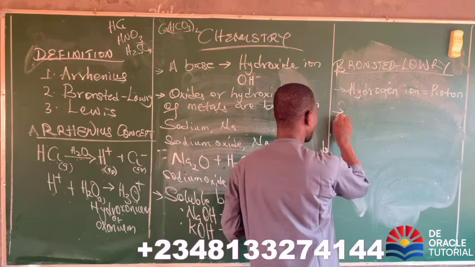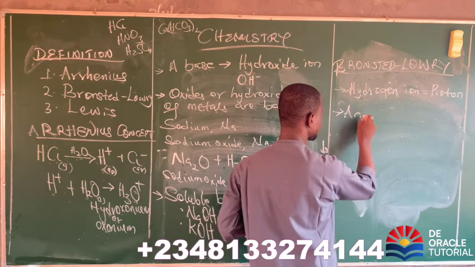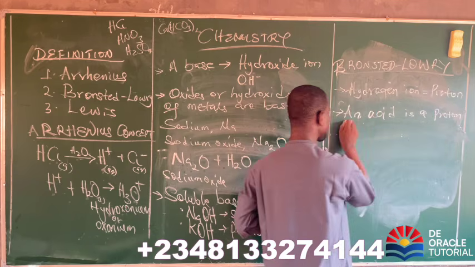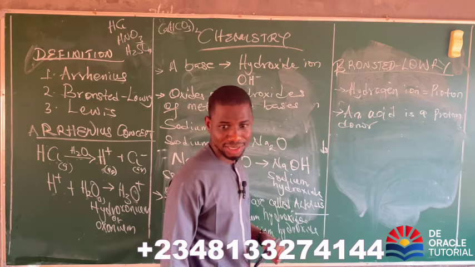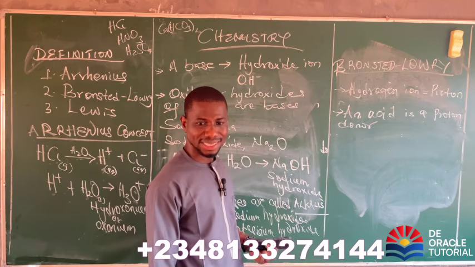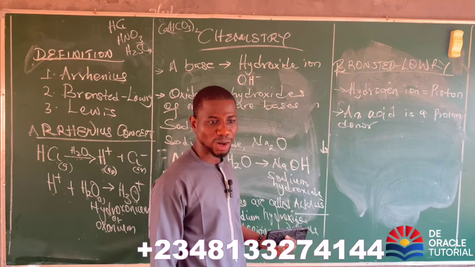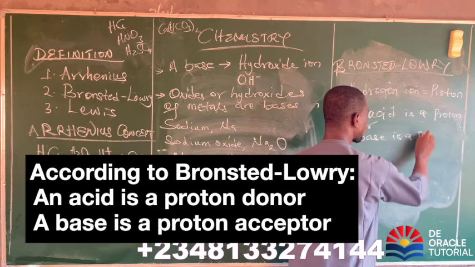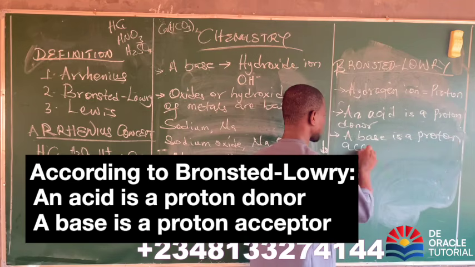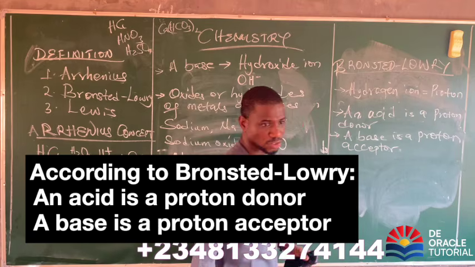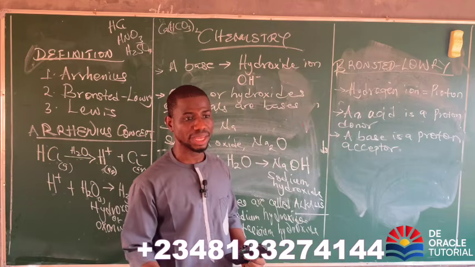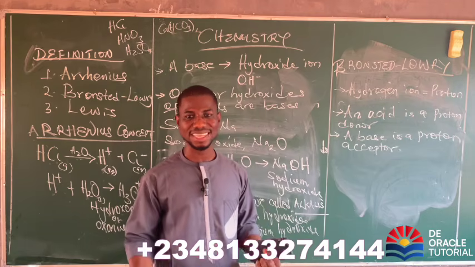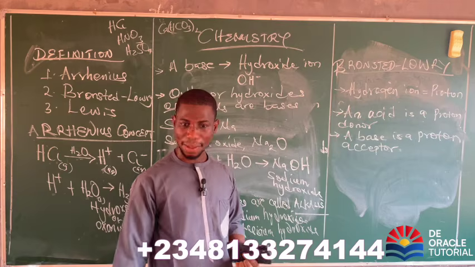So according to Bronsted-Lowry, an acid is a proton donor. Are you with me? So what will the base be if an acid is a proton donor? A proton what? Acceptor, correct. So a base is a proton acceptor. It can be your exam question. It will come this way: according to Bronsted-Lowry, an acid is a dash. What will be the answer? Proton donor. A base is a dash. What will be the answer? Proton acceptor. Does that make sense?